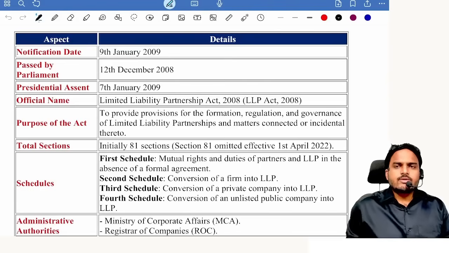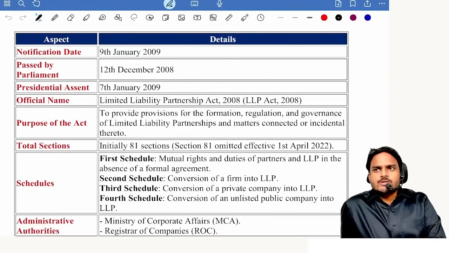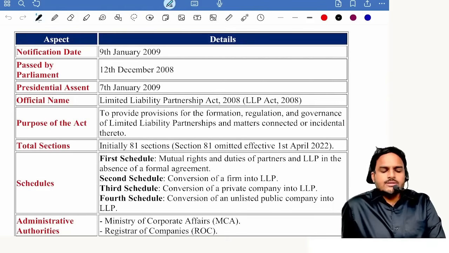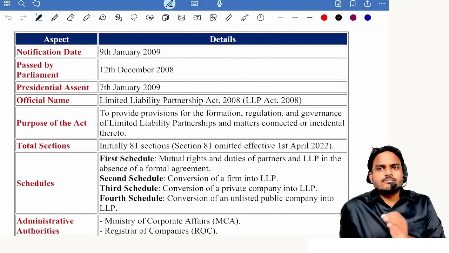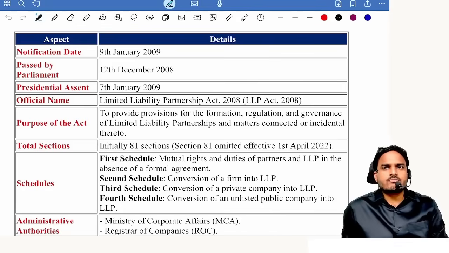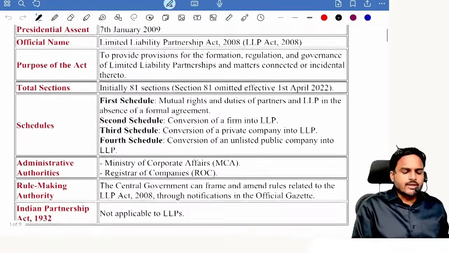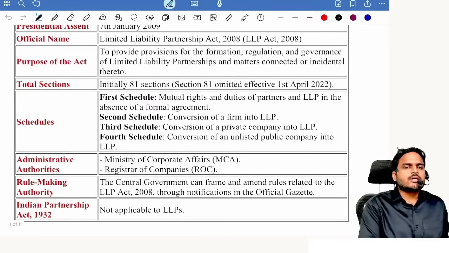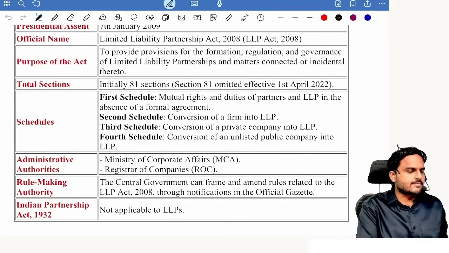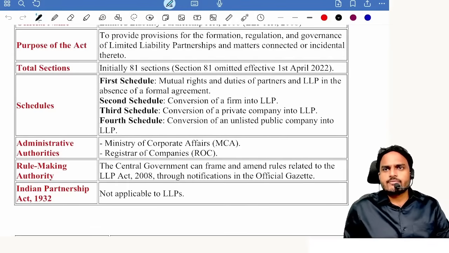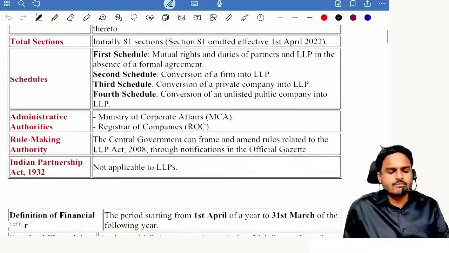So let's quickly revise the Limited Liability Partnership Act 2008. Three dates are important. Parliament passed this bill on 12th December, the President gave approval on 7th January, 12th December 2008, 7th January 2009. Notification date 9th January 2009. The purpose of this Act is to regulate limited liability partnerships. Section 81 is omitted, so we have 80 sections and 4 schedules.